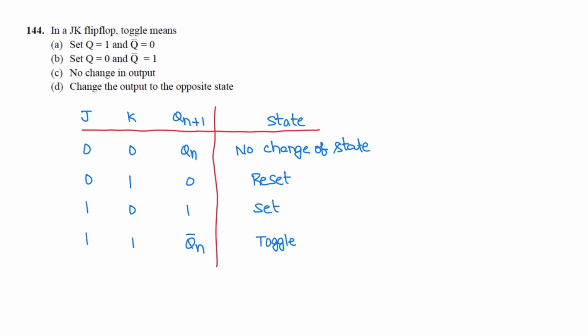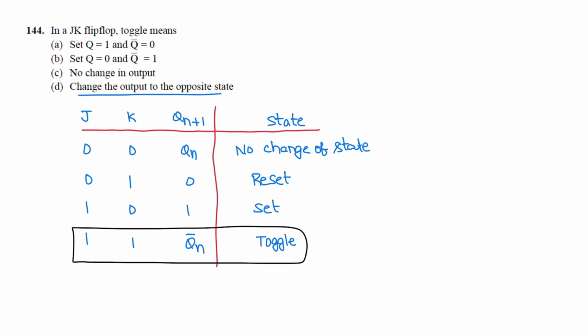If J is 1 and K is 0, the next state Qn plus 1 is set. If both inputs are 1, the next state is the complement of the present state, that is Qn plus 1 is equal to Qn bar. So the flip flop gets toggled. Correct option is D. Toggle changes the output to the opposite state.